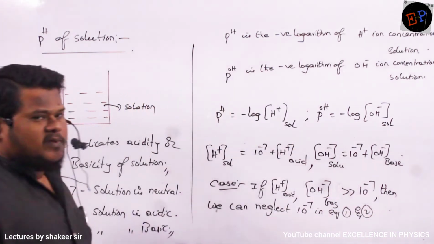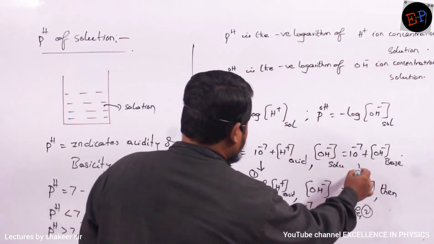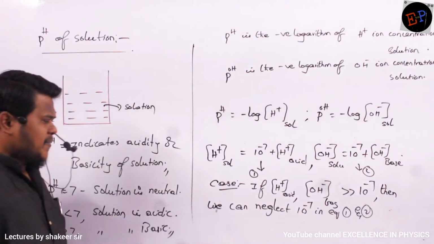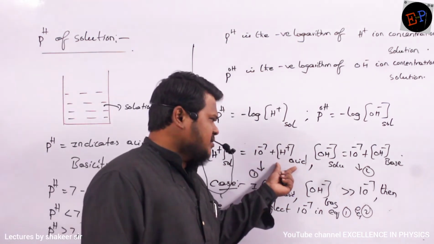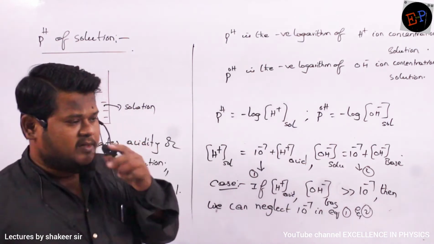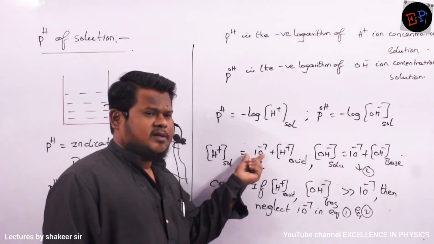Which is the first equation, which is the second equation? This one I can call the first equation and this one I can call the second equation. We can write like this very simply. So if the H plus ion of the acid or the OH minus ion of the base is much greater than 10 power minus 7, then 10 power minus 7 becomes a very small value, no? That one you can neglect.